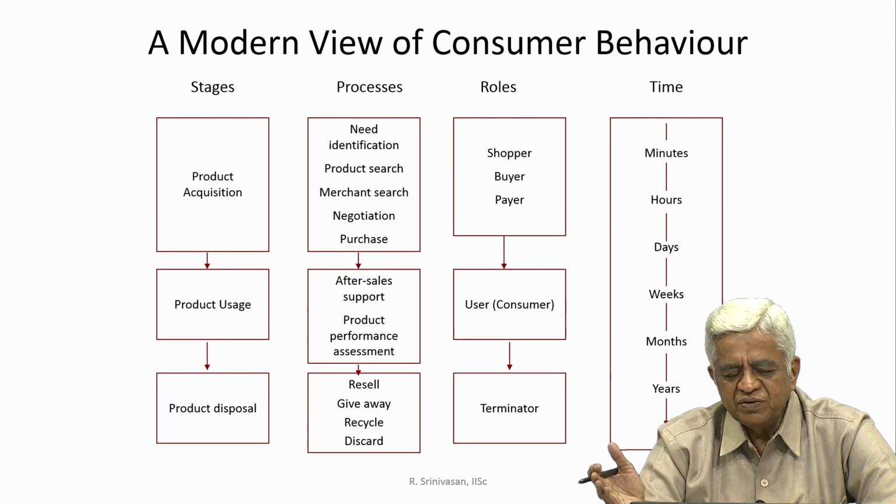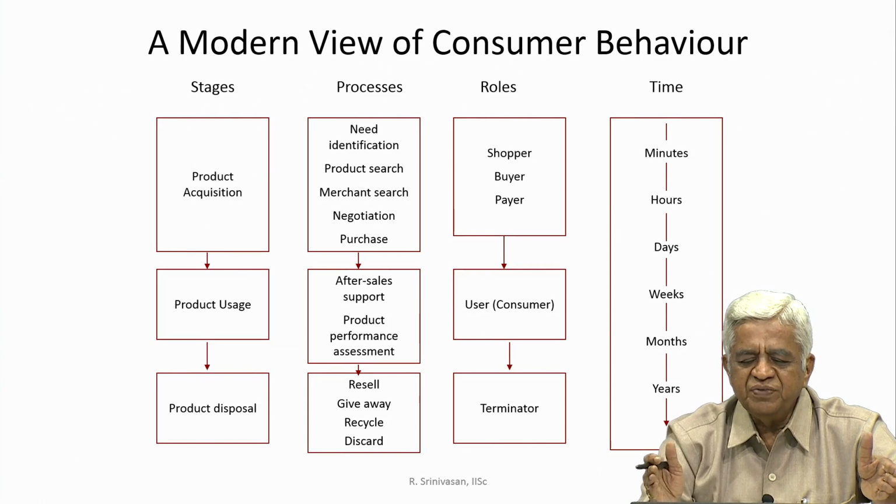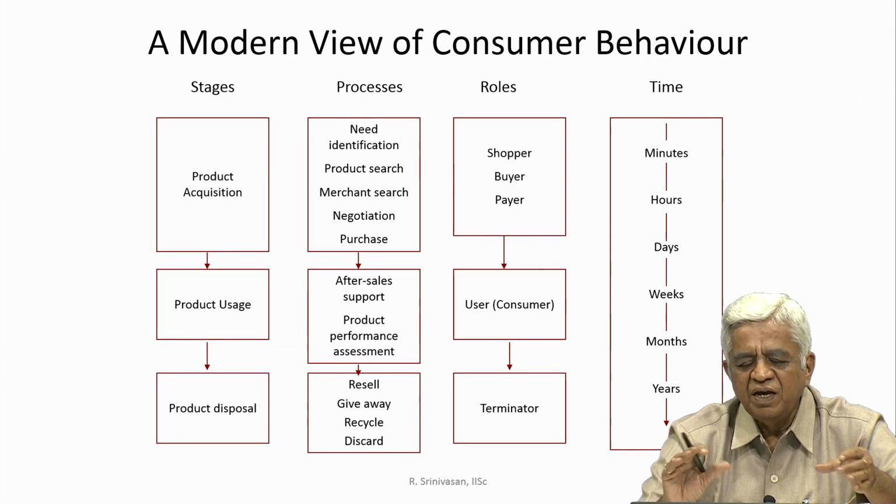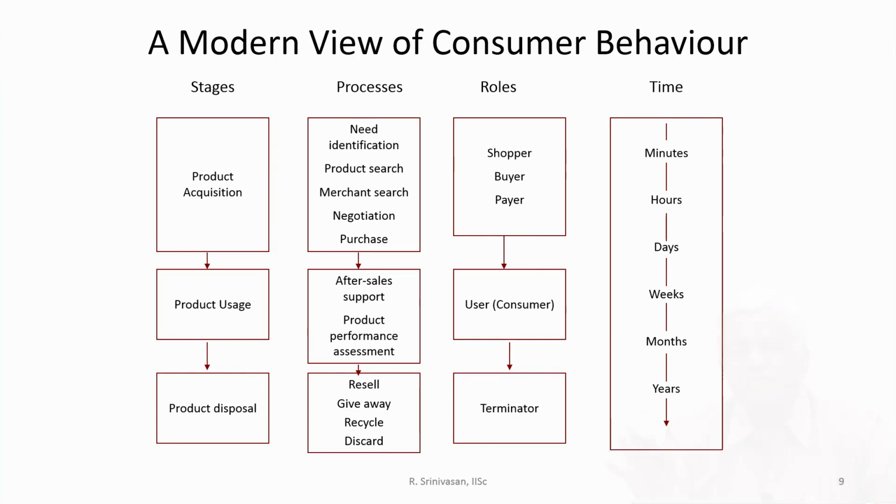So, a typical modern view of the consumer in the present day fierce Indian market can be visualized with respect to stages, with respect to processes, with respect to roles, and also with respect to the time frame. With respect to stages, it can be product acquisition, product usage and product disposal. With respect to processes, all the types which we have mentioned.